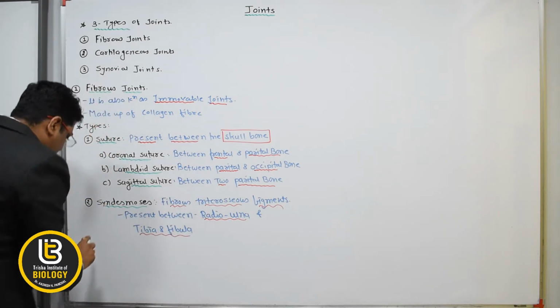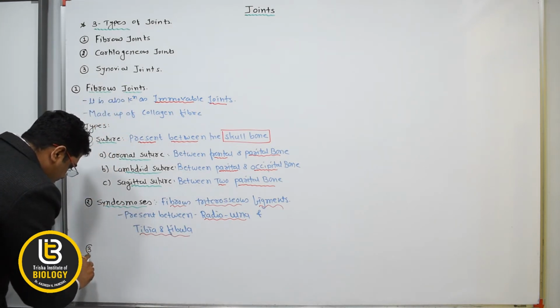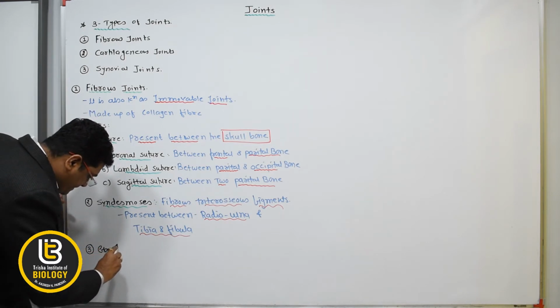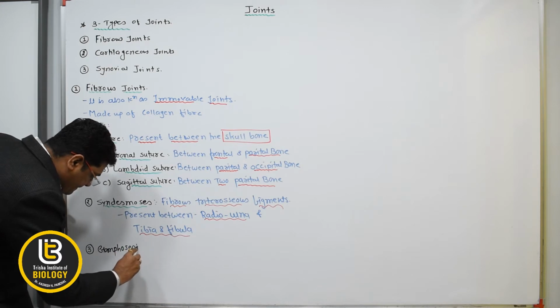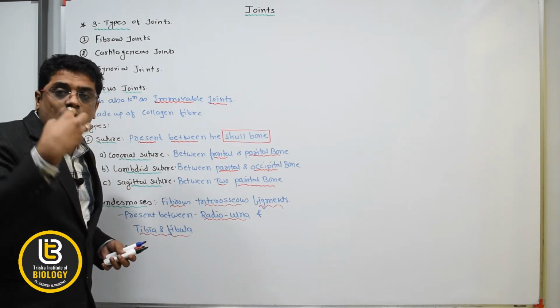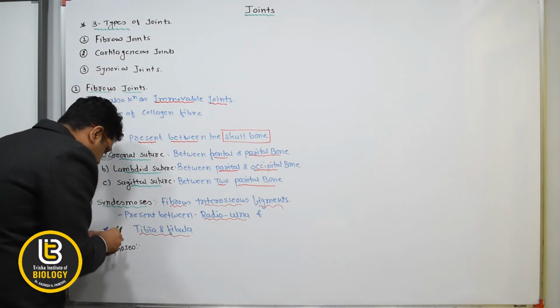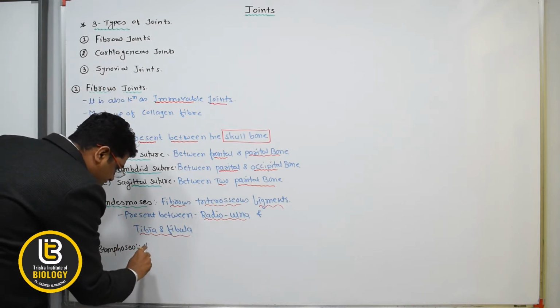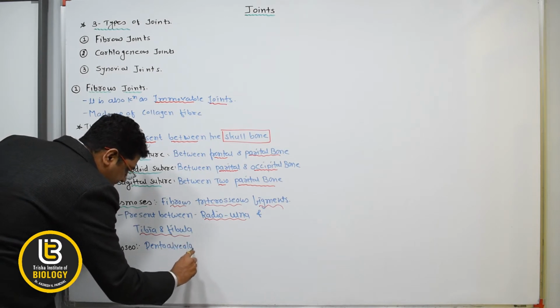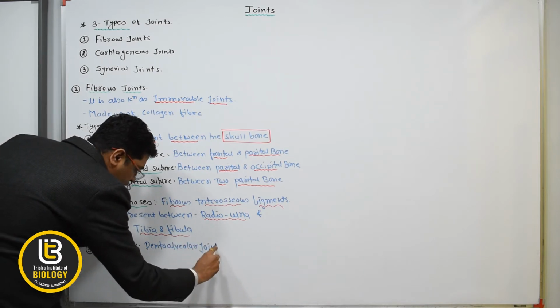And the third one is gomphosis. Okay, it is the joint between the dento-alveolar joint. It's known as dento-alveolar joints.